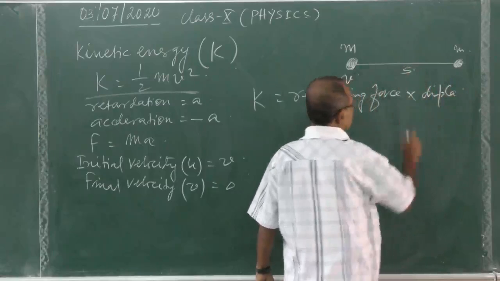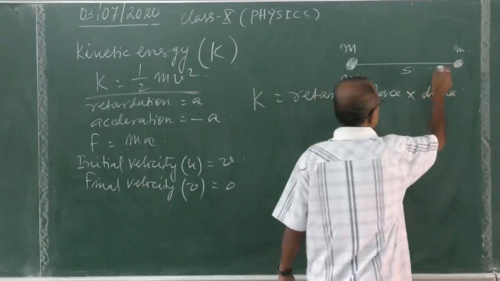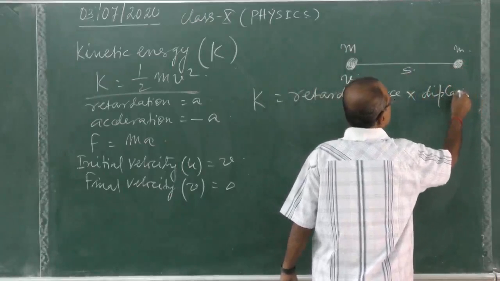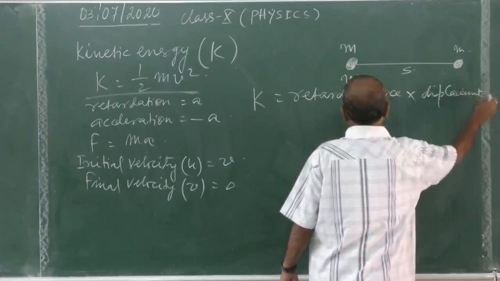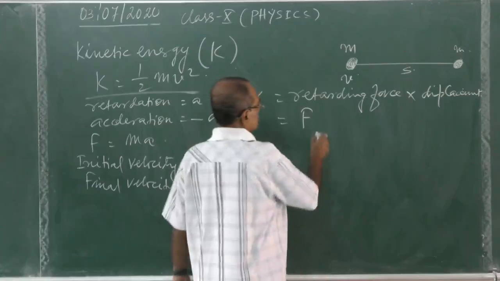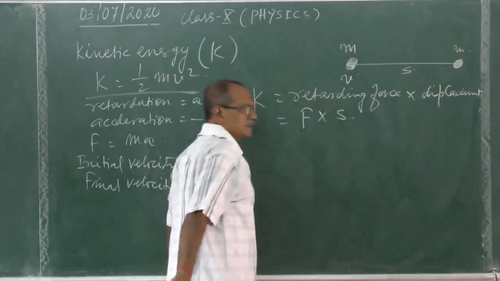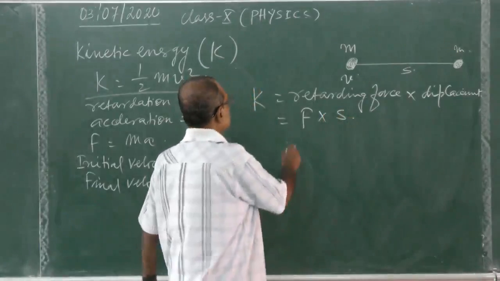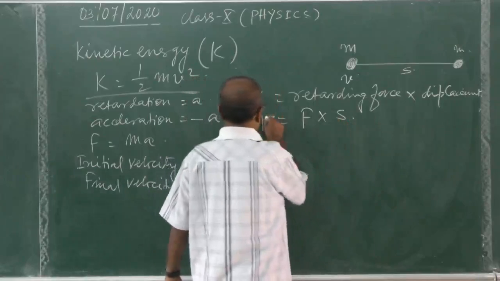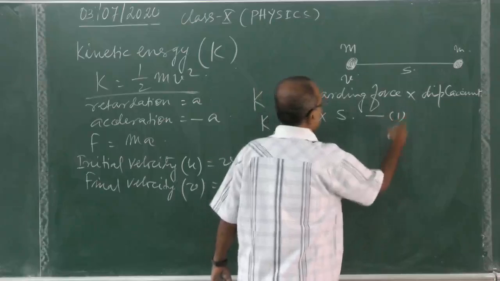Say the displacement is taken as S; after this much displacement the body is stopped. So the retarding force is F into displacement S. So force is equal to how much? This is K equal to F into S, equation 1.